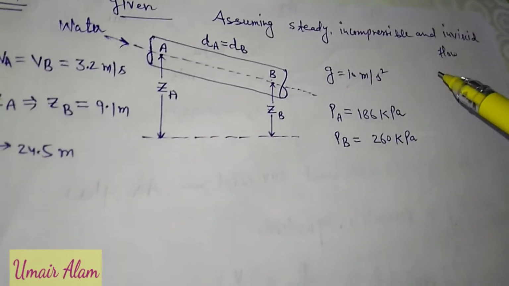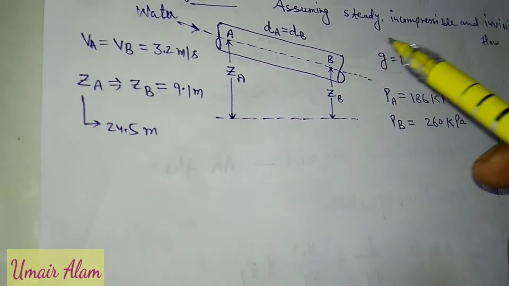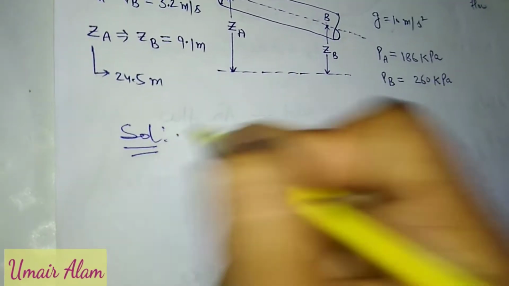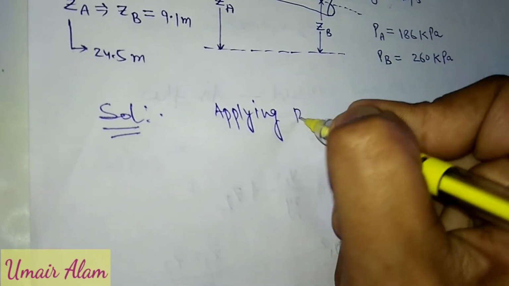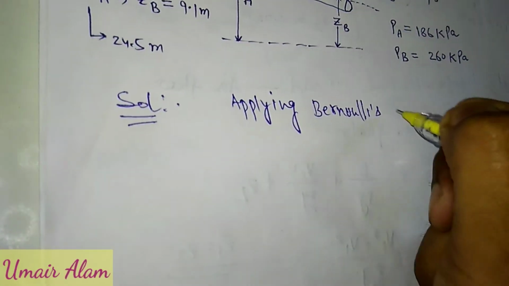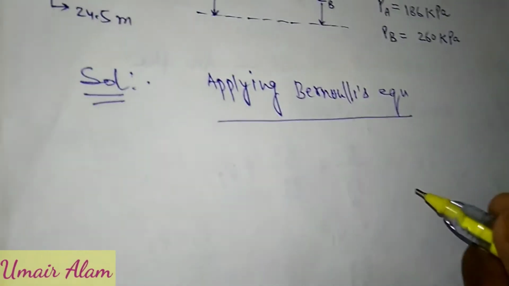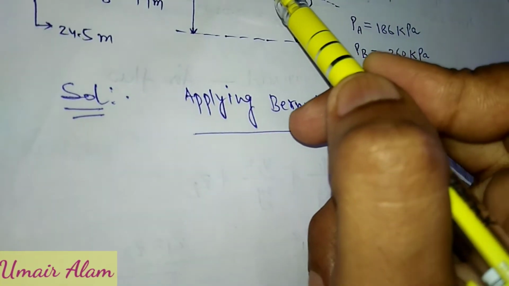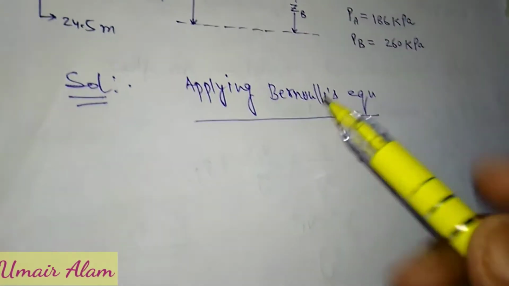So we can apply Bernoulli equation on these 2 points, point A and point B.